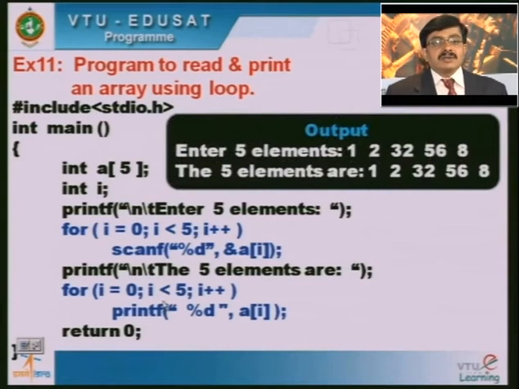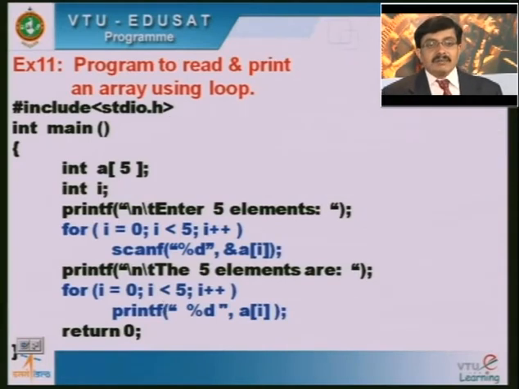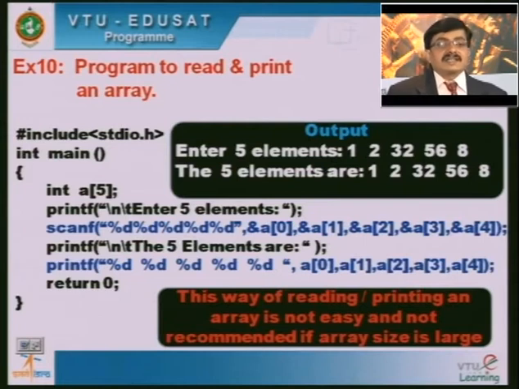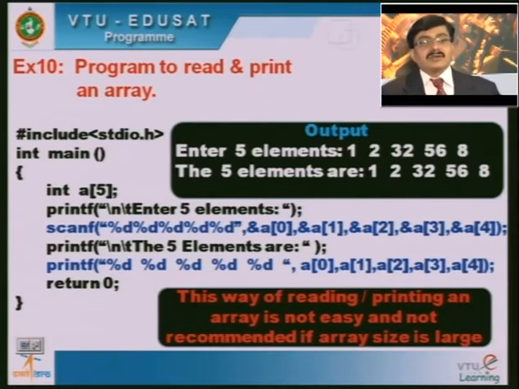So now the possible output is here, if I am giving the same input which I gave in the previous program. Here you can see I have used a different %d for each of the elements. Individually I have read the elements, in a single scanf statement without using the looping construct. Here also I am printing the array elements back on the screen without using the looping construct. So I have used 5 %d's, and also 5 %d's in the scanf statement.